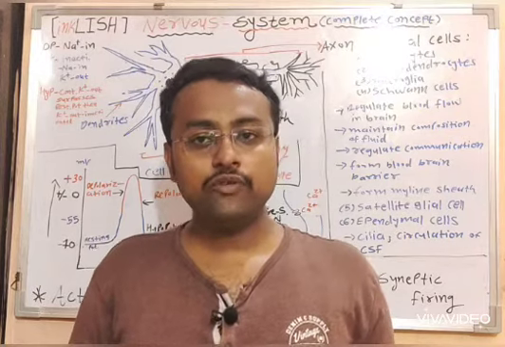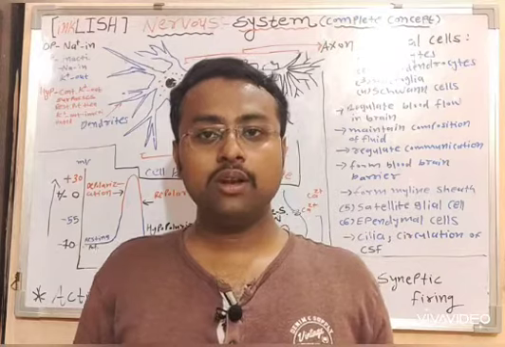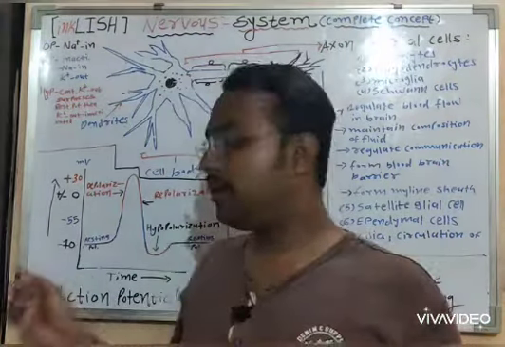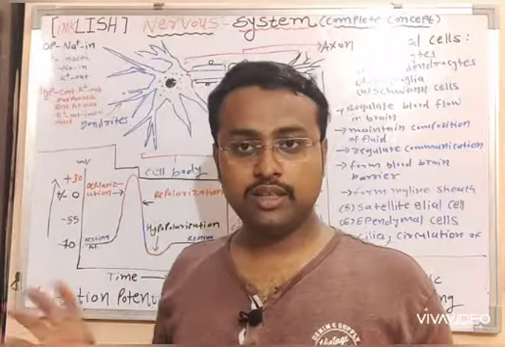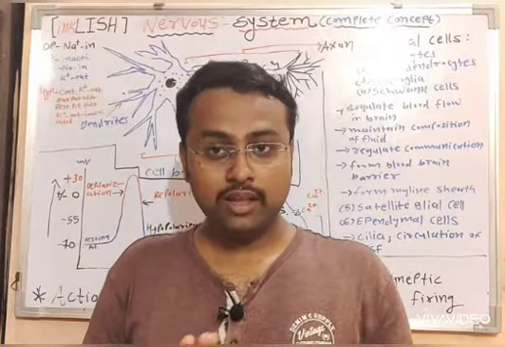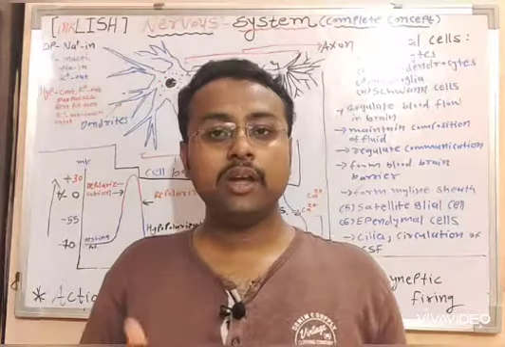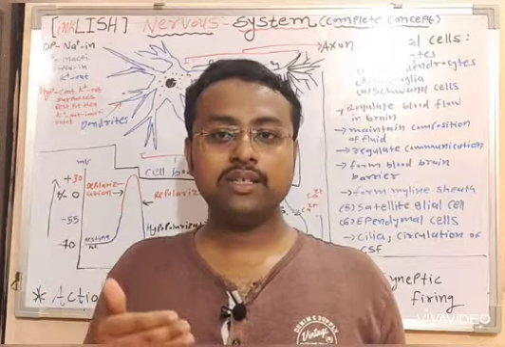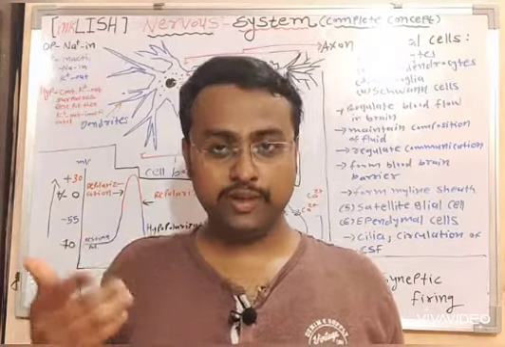In the particular case of a neuron, generally the membrane of the axon is -70 millivolts, and this is called the resting membrane potential. This potential remains the same until the stimulus triggers or initiates the impulse.